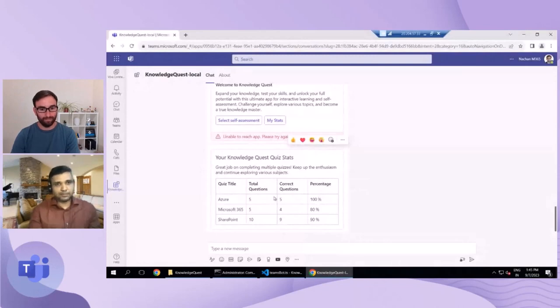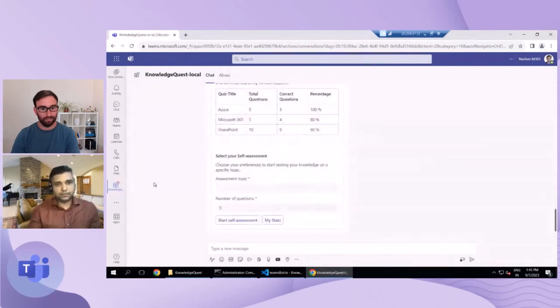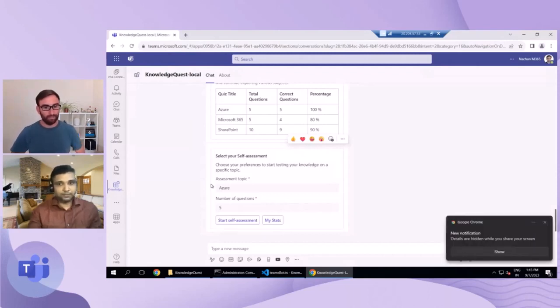Okay. So now that you want to test out your knowledge, you can click select self assessment, and this will give you a wizard wherein you can select the topic. Let's say I want to assess my knowledge on Microsoft Azure, so I can place that topic. But again, this bot is not limited to testing only technological things. As I said, you can also test anything related to history, geography, literature, anything that you are interested in, because in the background it is using Azure OpenAI services. So feel free to test out your knowledge on any subject, be it anything.